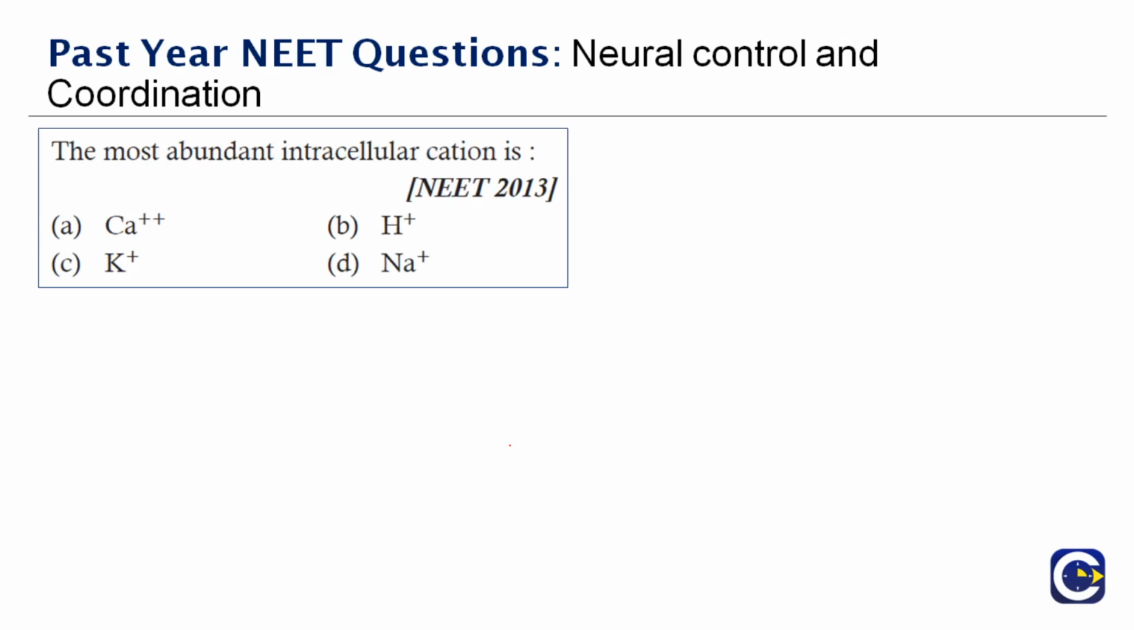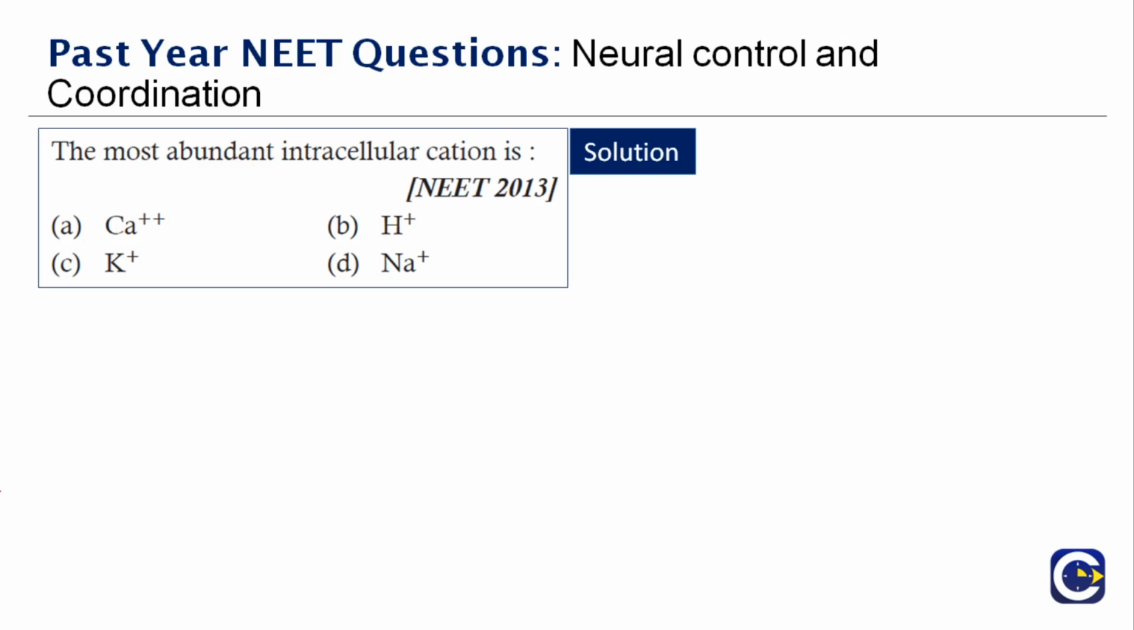Okay, next question here. The most abundant intracellular cation is dash. Whenever we talk about anion and cation, you must have heard about something called intracellular cation, right? Within the extracellular fluid, the major cation is sodium and the major anion is chloride. The major cation in the intracellular fluid is potassium, and these electrolytes play an important role in maintaining homeostasis.